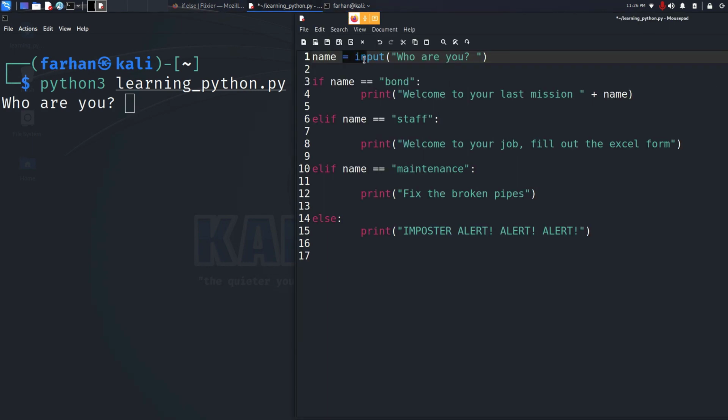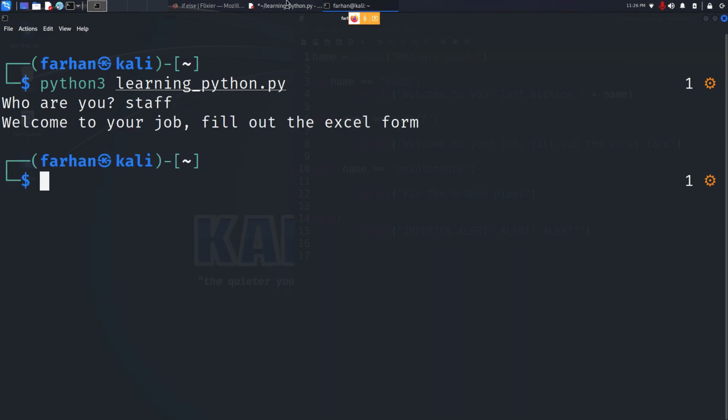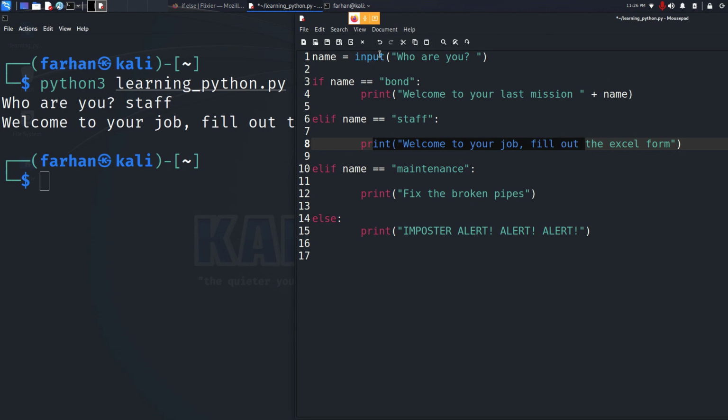first it's asking me who are you because of the input. Suppose I say I am a staff. I press enter and it got printed this line. Here the variable became staff. This is now being checked against the string Bond. So staff is not equal to Bond, right? They're two completely different strings. So this statement is false. Now it will jump to this next elif statement. Here the staff is equal to the string staff, right? So that's why this line became true and the program stopped because nothing else matters here.